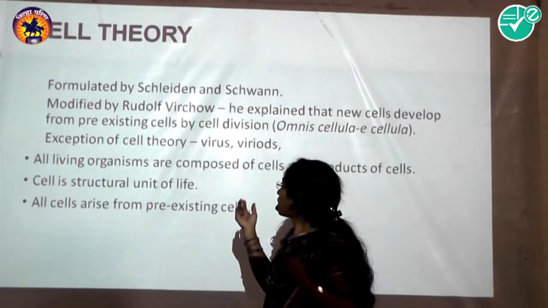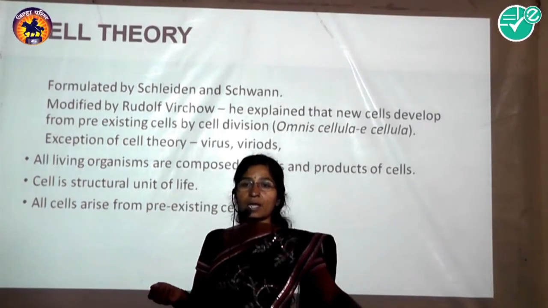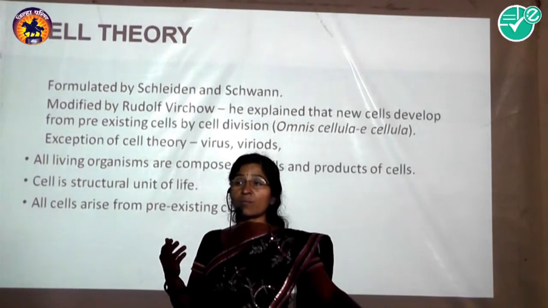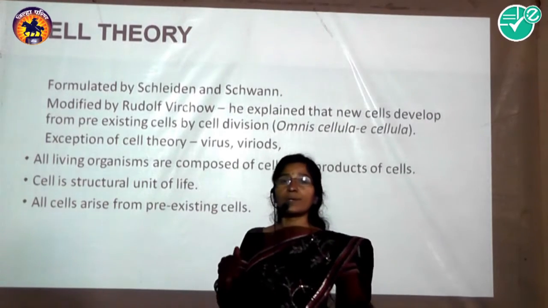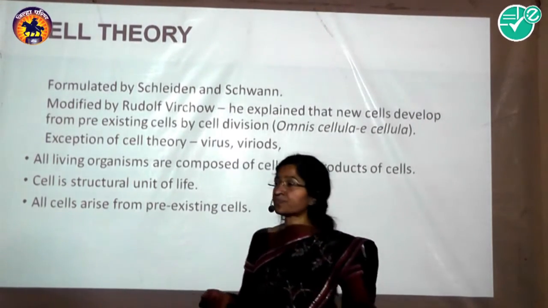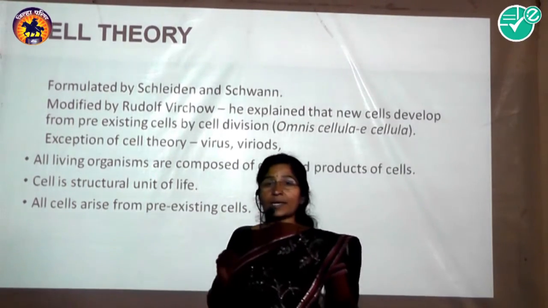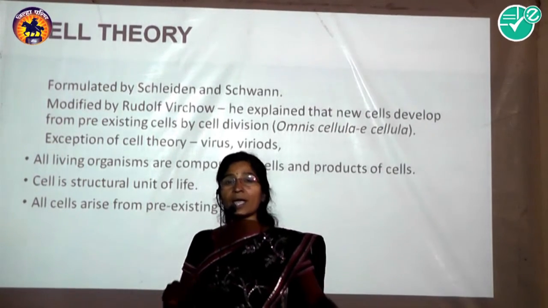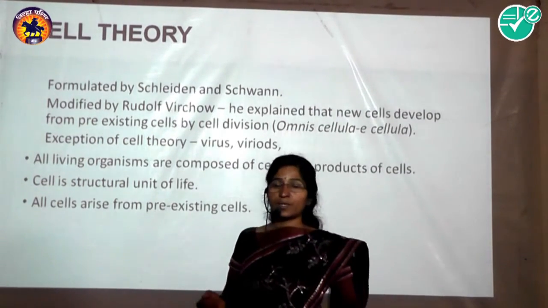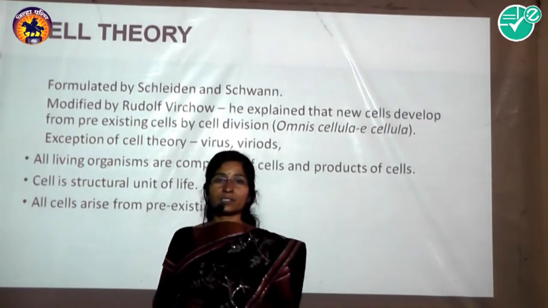Schwann also observed different types of animal cells and concluded that different types of tissues like bones and cartilage are made up of cells. These two scientists said that all living organisms are made up of cells, but they could not explain how new cells arise.